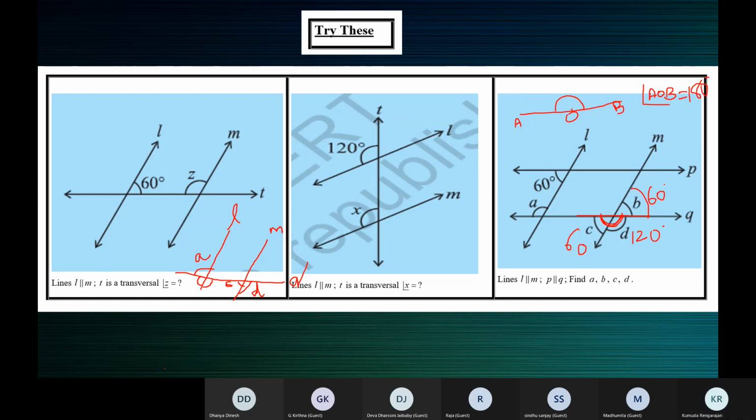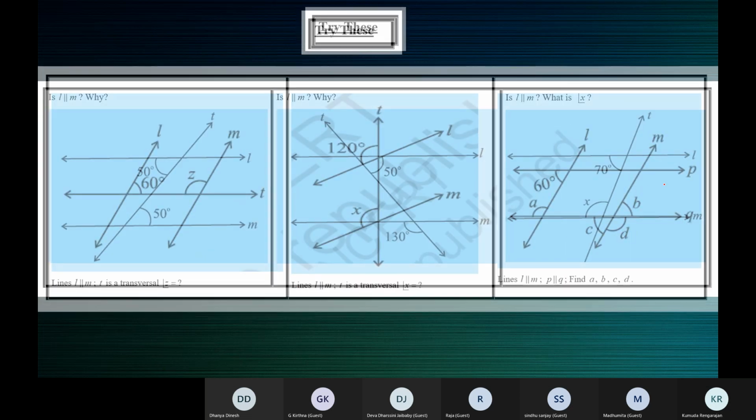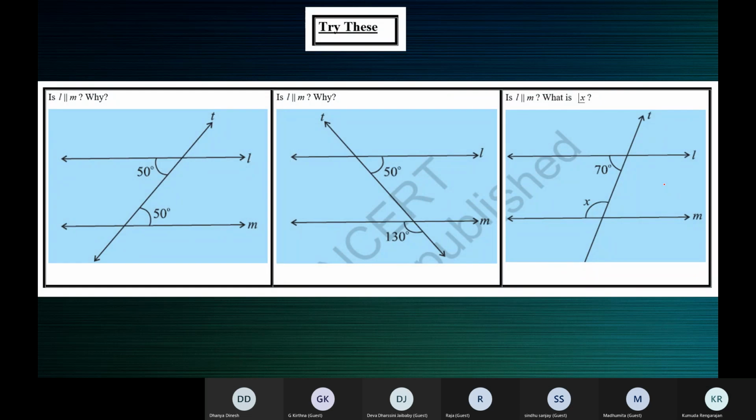All right, children. Look at the first one and tell me.